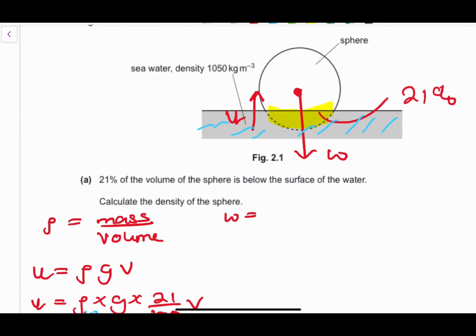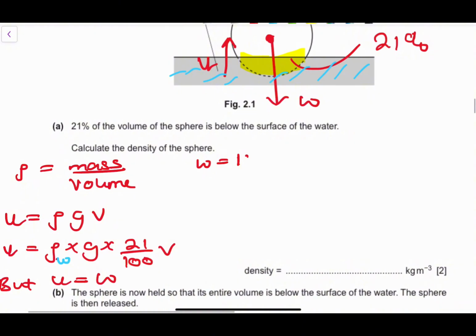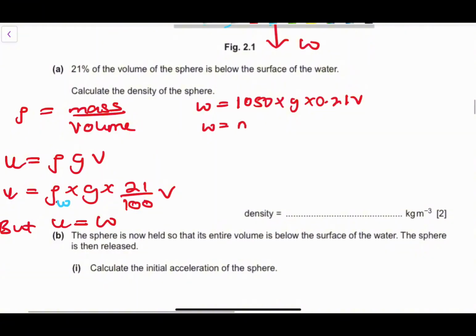So the density of the liquid is 1050. The weight will be 1050 times g times 0.21 multiplied by v. But we know that weight is equal to mass times g. So the mass of our object will be that particular value divided by the value of g. So that is the mass of our object.